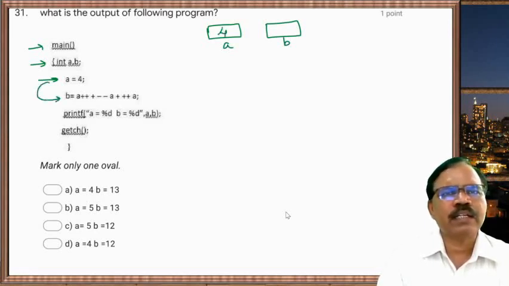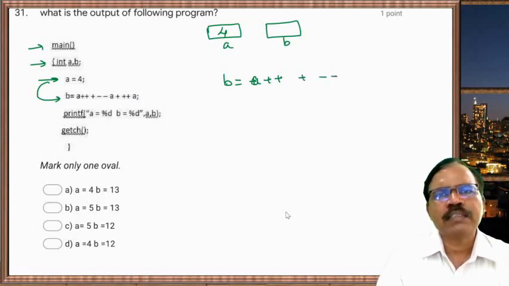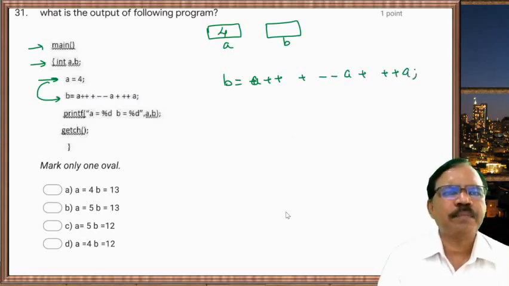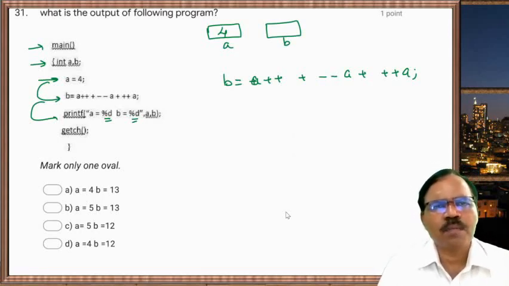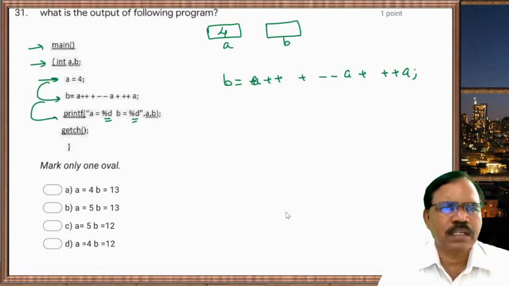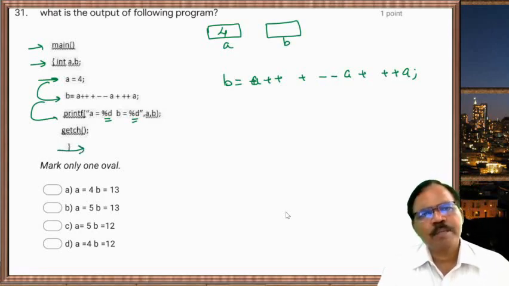Then next one, b is equal to a plus plus a plus minus minus a plus a plus plus, and then printf in double quotes, a is equal to %d, b is equal to %d, comma a comma b, semicolon, getch, and then end of main.